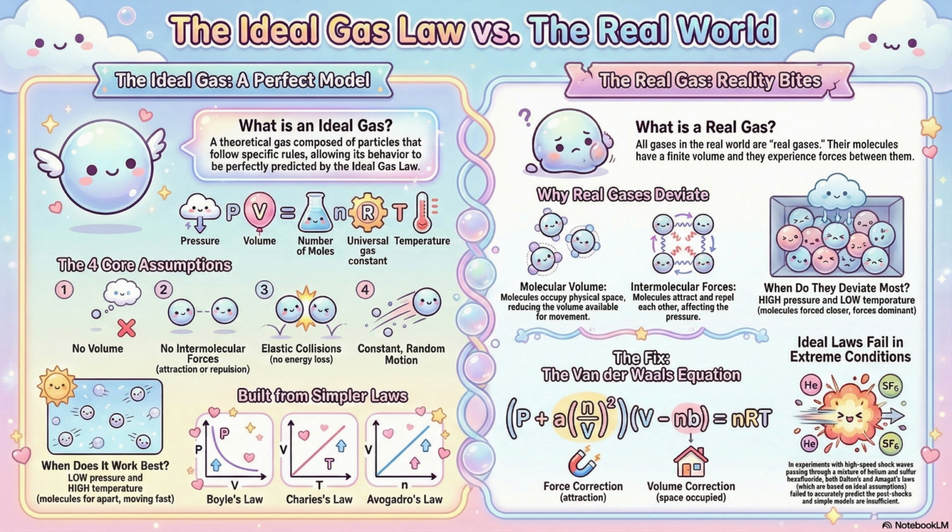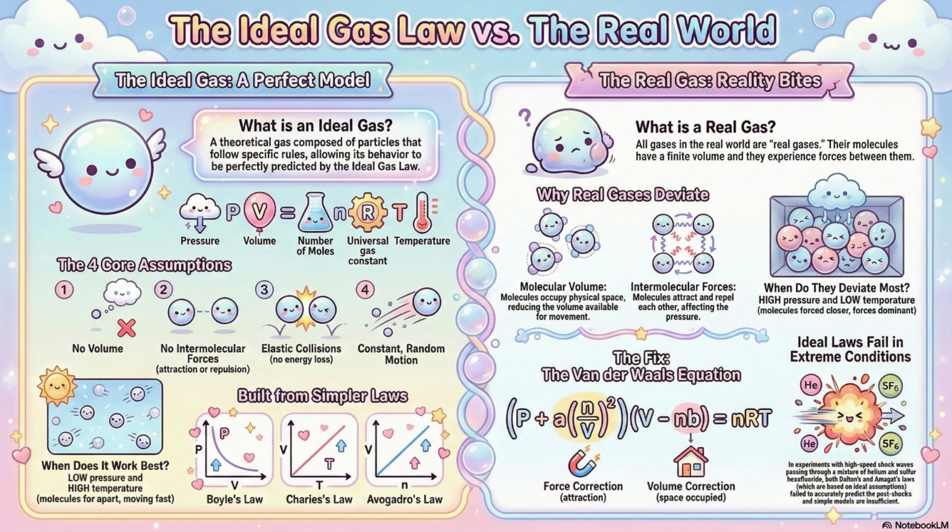The experiment we're looking at used a mixture of sulfur hexafluoride, SF6, and helium. That's about as different as you can get. SF6 is this incredibly dense, heavy gas, and helium is, well, helium. The contrast is enormous. The molecular mass ratio is about 36.5 to 1. You can picture it as a mixture of bowling balls and ping pong balls. And what happens when a shock wave slams into that mixture? The whole system is thrown into chaos.